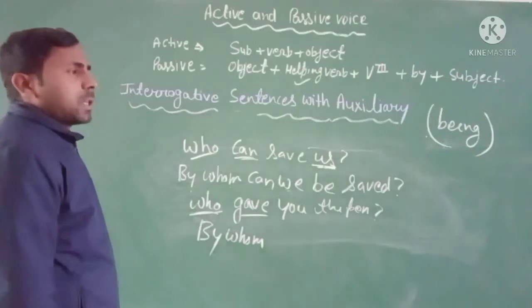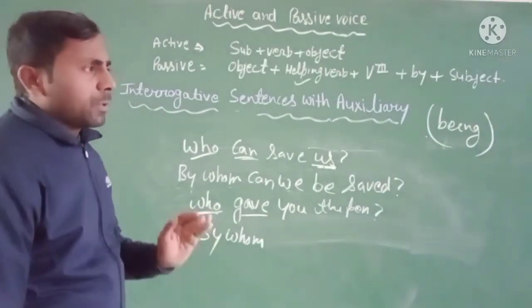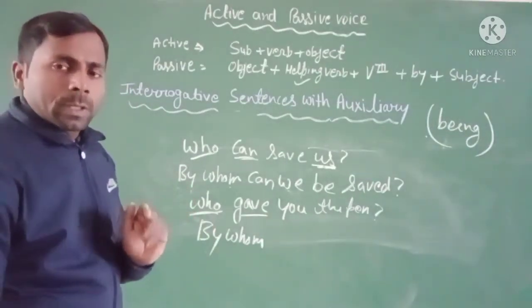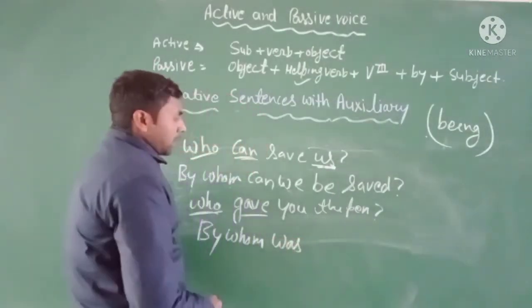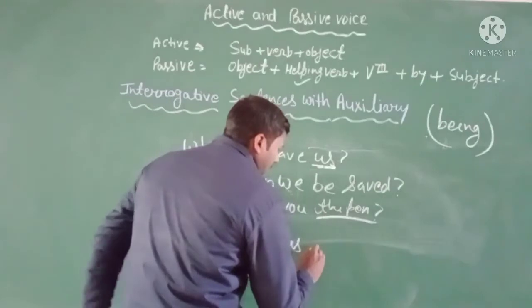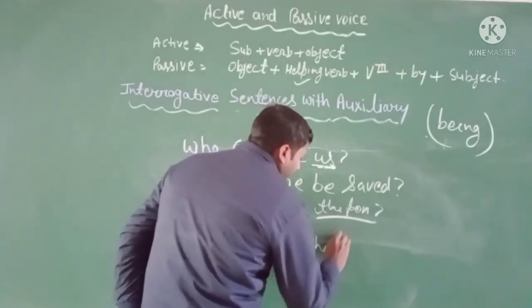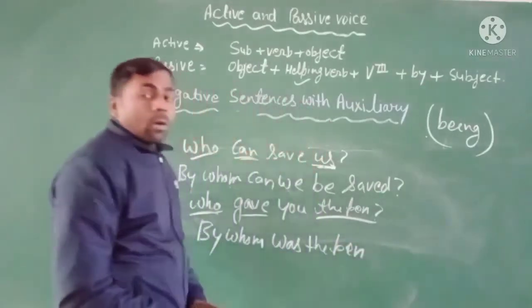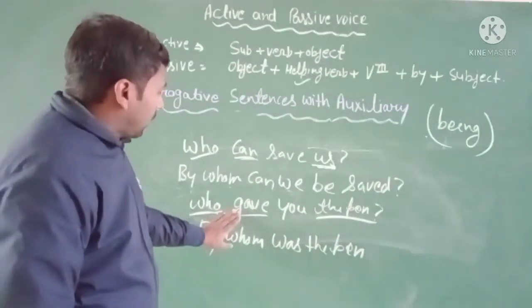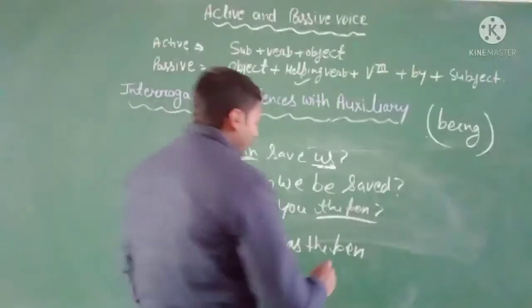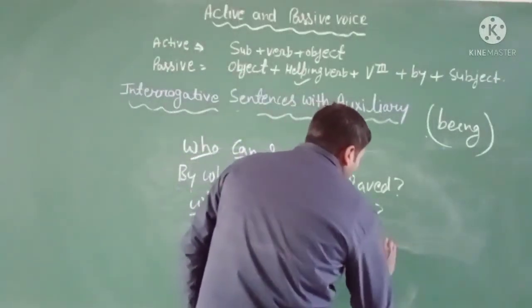In the simple past tense, you know very well that we have to use was or were. So you have to use here was. Why? Because here the object is the pen, and was is in the second form. Then you have to change the verb into the third form.